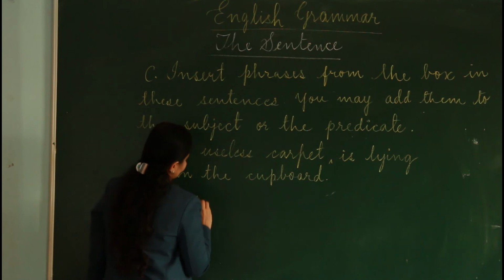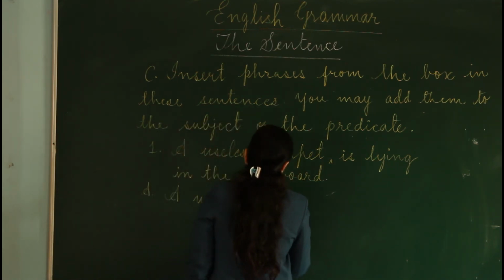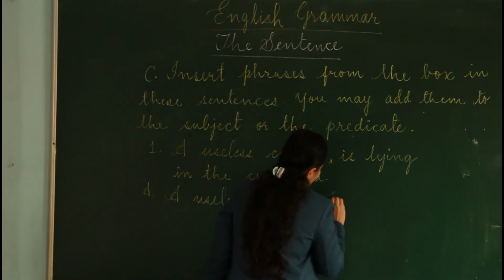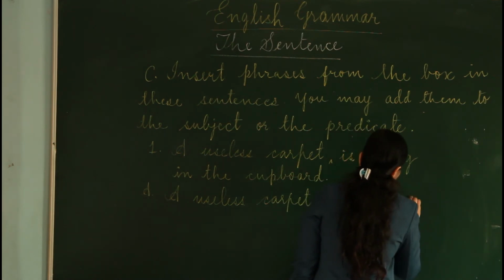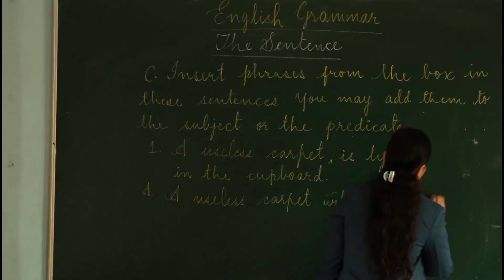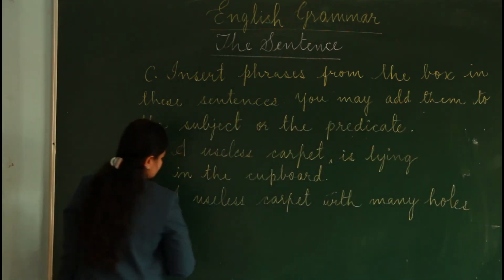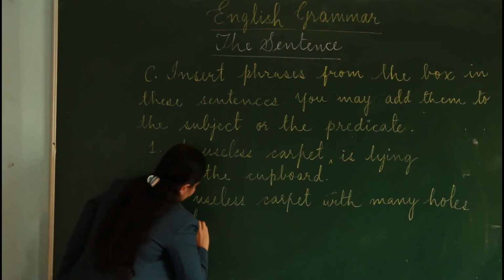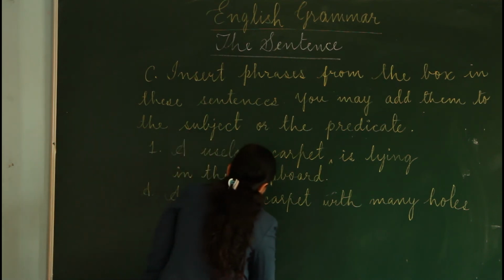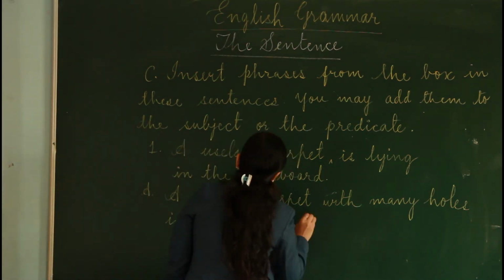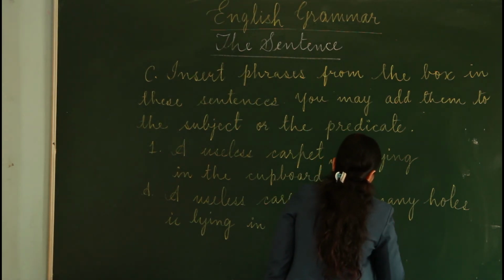So it says, a useless carpet with many holes is lying in the cupboard.